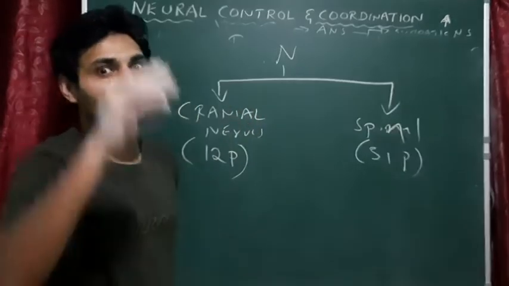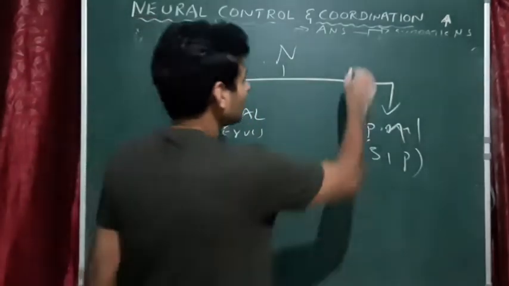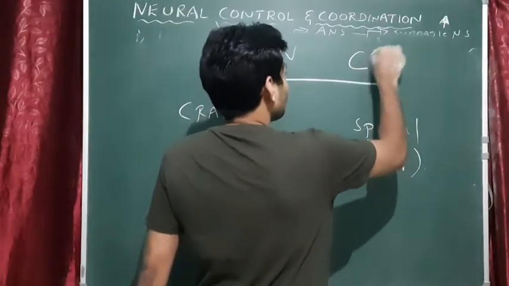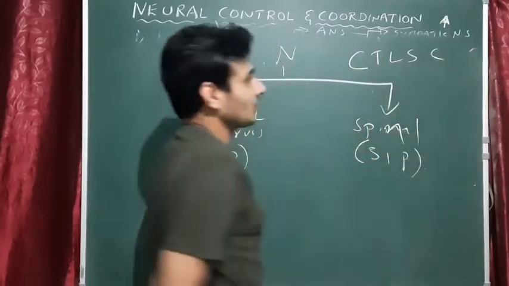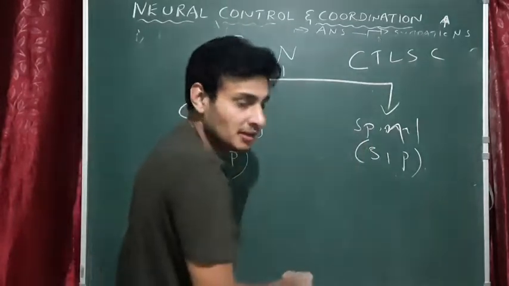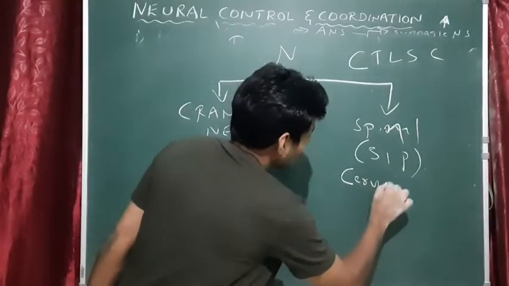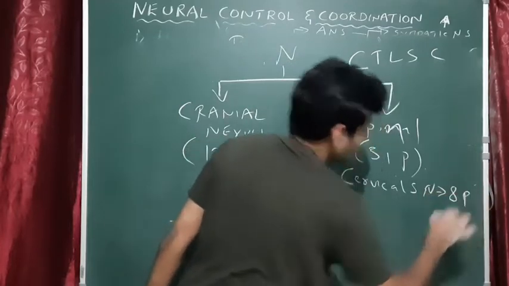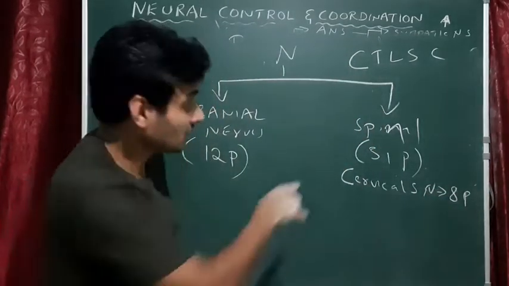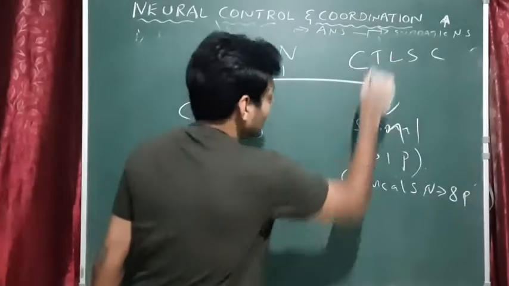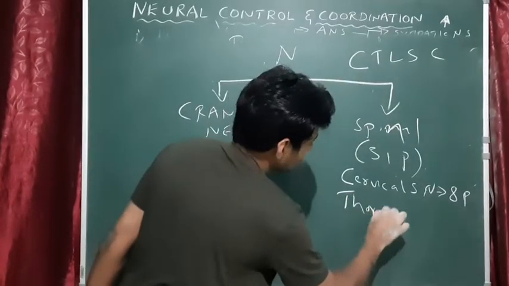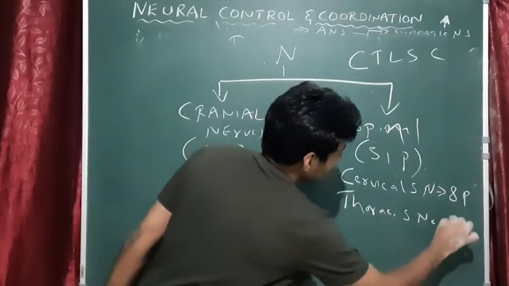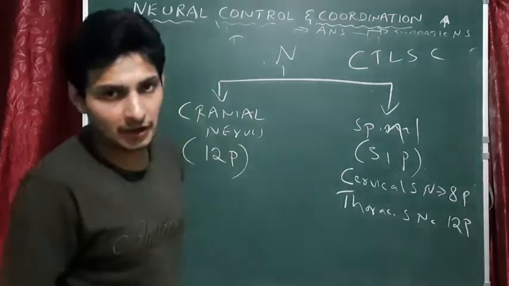Spinal is very easy. You can imagine the code for the vertebral column. What is it? City life is super cool. Same for spinal. So here we write cervical spinal nerve. We have 8 pairs. Remember how many pairs? 8 pairs. Cervical spinal nerve. Then T, that is the next region, thoracic spinal nerve. We have 12 pairs. Got it? Okay.